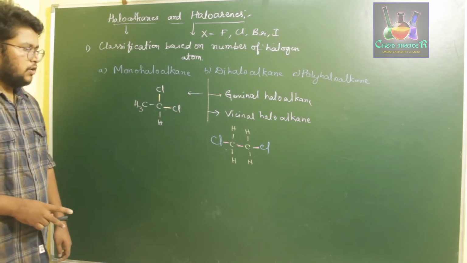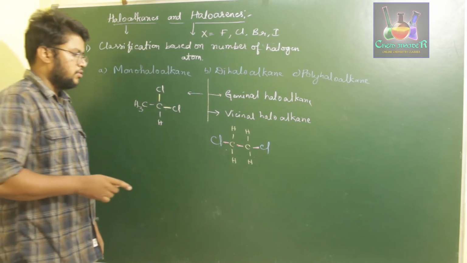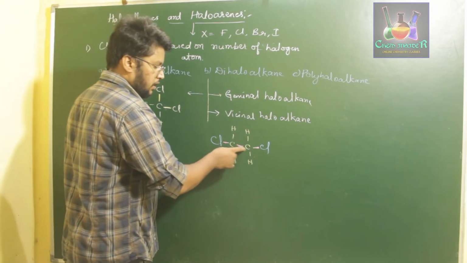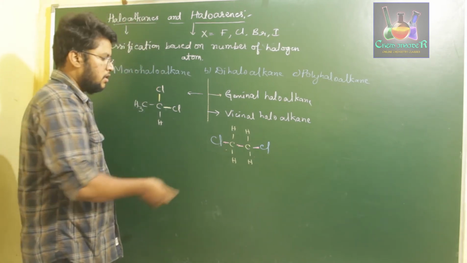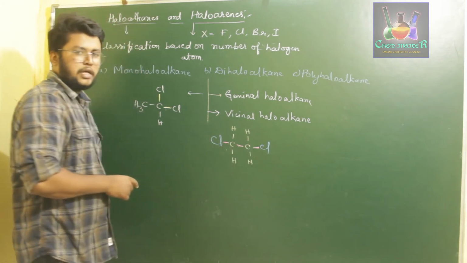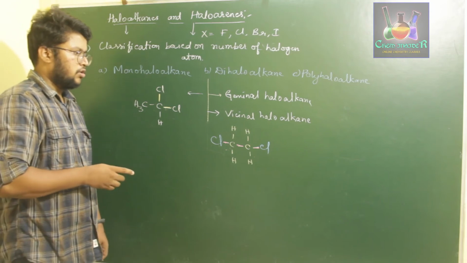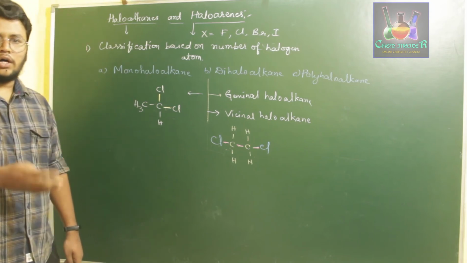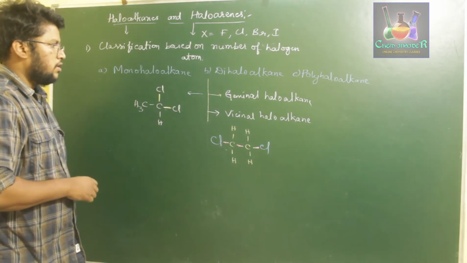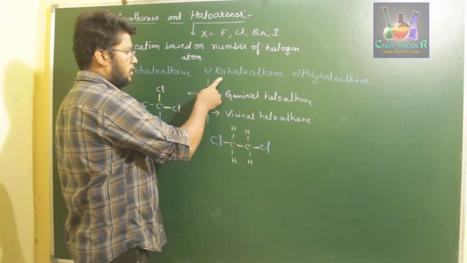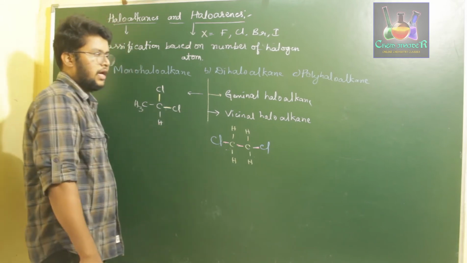If two halogens present in a dihaloalkane are attached to two neighboring carbon atoms, or you can also say that if the halogens present in a hydrocarbon are separated by three bonds, then those are called vicinal haloalkanes. So these are the two types of dihaloalkanes: one is geminal haloalkane and the other one is vicinal haloalkane.